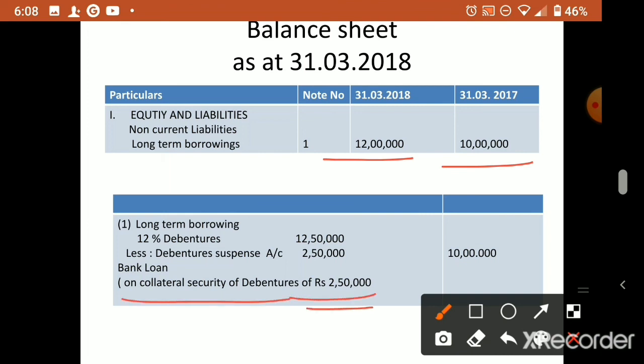Remember, this issue is not an issue at all, we are just showing it in a footnote. So 12 lakh 50,000 plus 2 lakh 50,000 minus 2 lakh 50,000 comes to 10 lakh only. Here we show 12 lakh 50 because of the additional debenture of 2 lakh 50 that we issued to the bank. That is why we are showing 12 lakh 50,000.